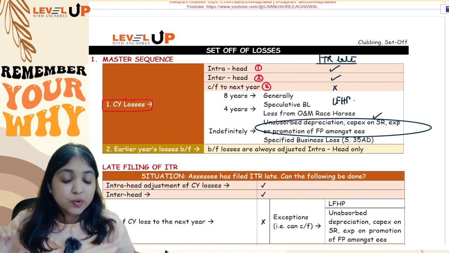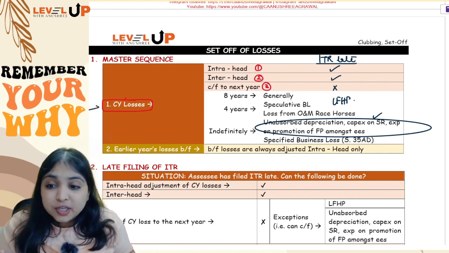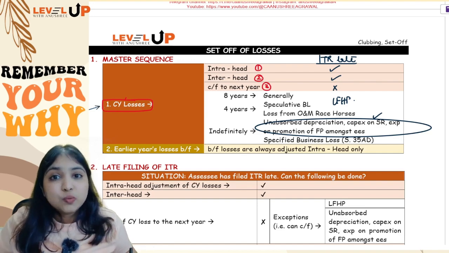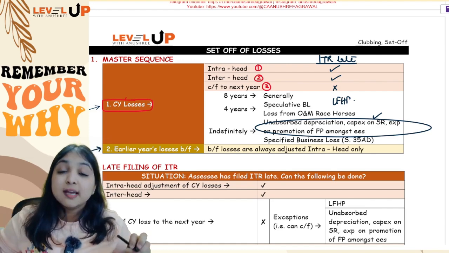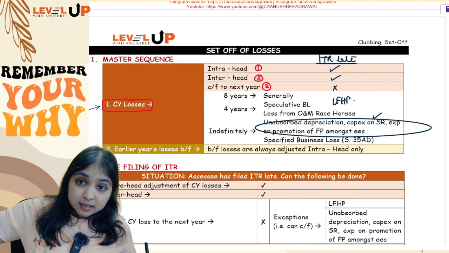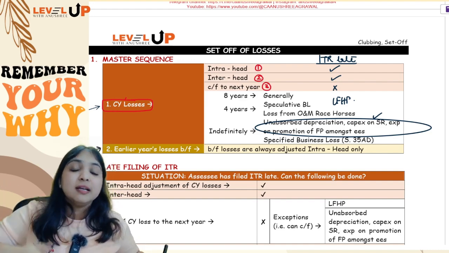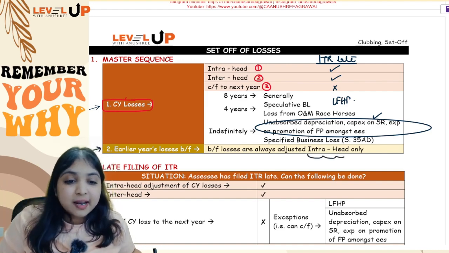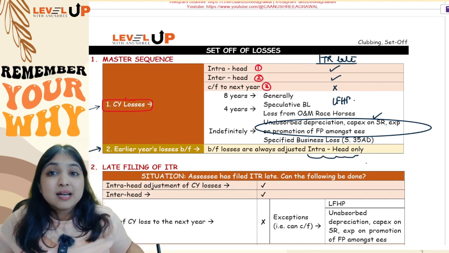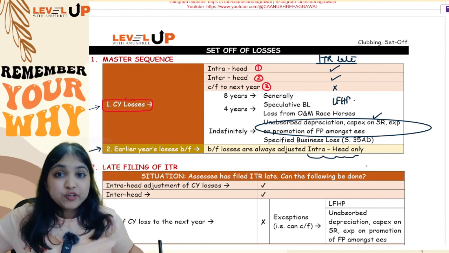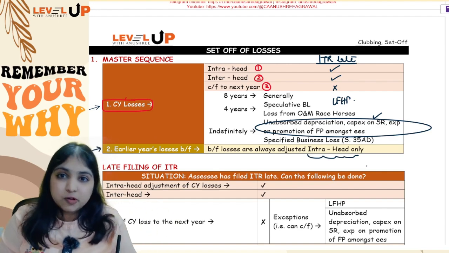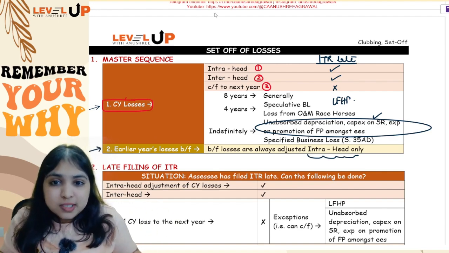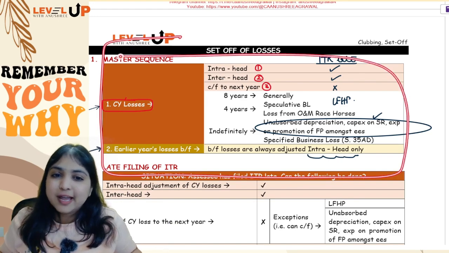Okay. Now listen, once you are done adjusting current year losses, then you will adjust the brought forward losses. Earlier years' unabsorbed losses, you will bring forward to the current year and you will adjust. Whenever you bring forward earlier years' losses to adjust in the current year, you can adjust intra-head only. For example, if you have last year's loss from house property which you are bringing forward to the current year, you can adjust it only against income from house property. Okay guys, this is the most important part of your set off and carry forward chapter.